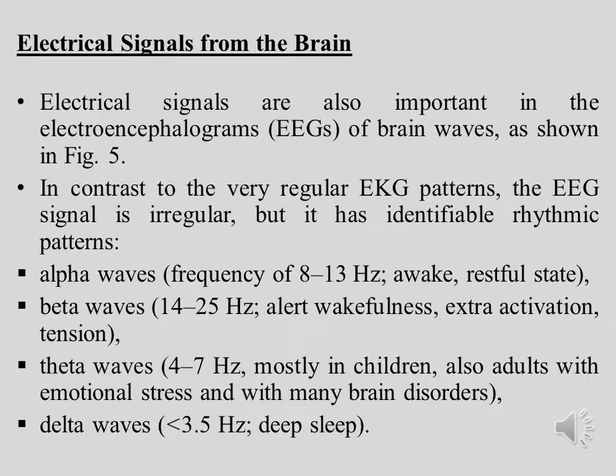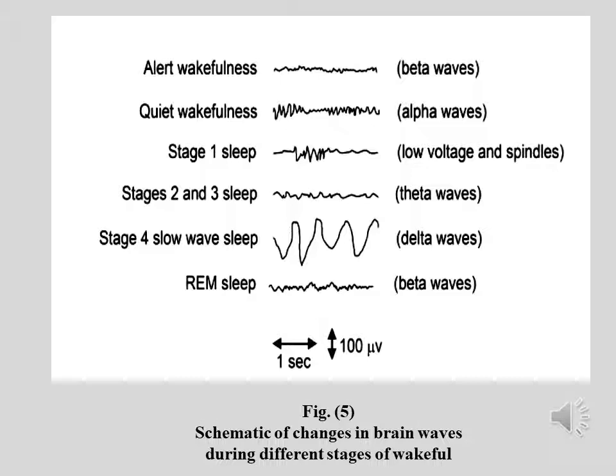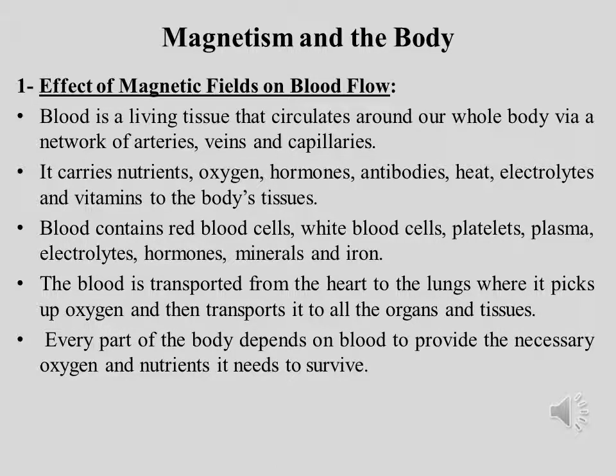Electrical signals from the brain. Electrical signals are also important in the electroencephalograms (EEGs) of brain waves, as shown in Figure 5. In contrast to the very regular EKG patterns, the EEG signal is irregular, but it has identifiable rhythmic patterns: alpha waves, frequency of 8 to 13 Hz, beta waves, 14 to 25 Hz, theta waves, 4 to 7 Hz, delta waves, less than 3.5 Hz. Figure 5 shows a schematic of changes in brain waves during different stages of wakefulness.